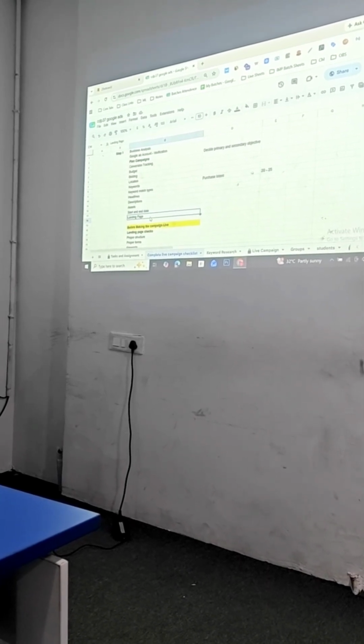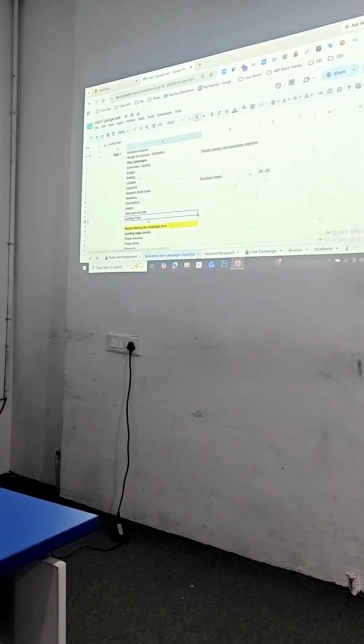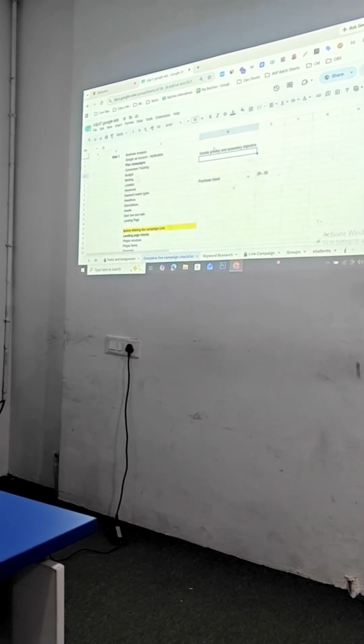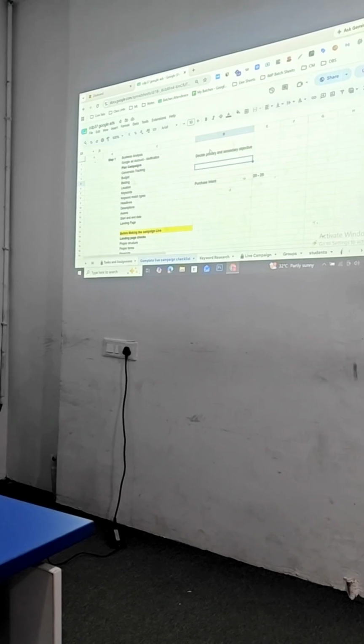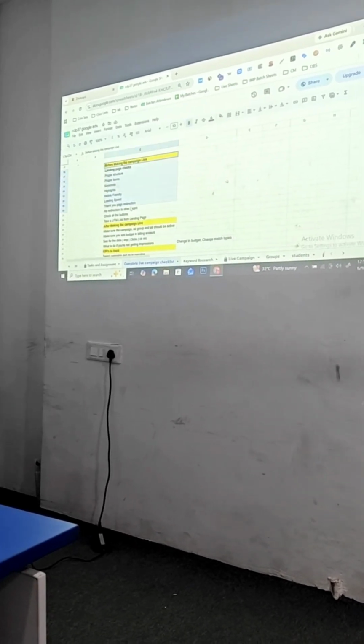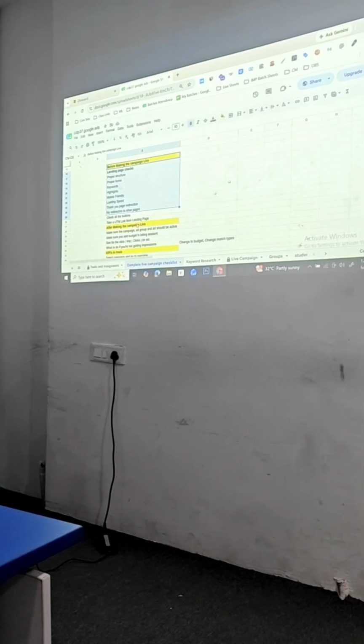Now you have to follow this checklist. The same thing you have to add in your group sheet and write down the things here on the right side. If it's done, done. If it's not done, not done. Now this is the most important thing that we need to follow, your landing page checklist.